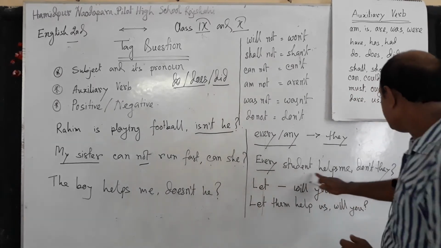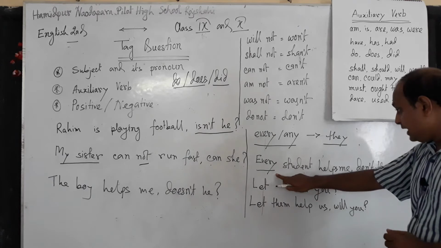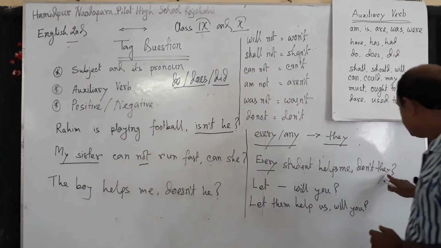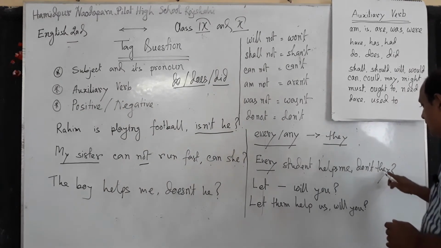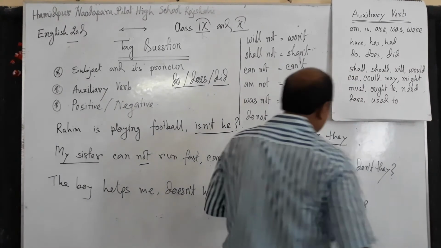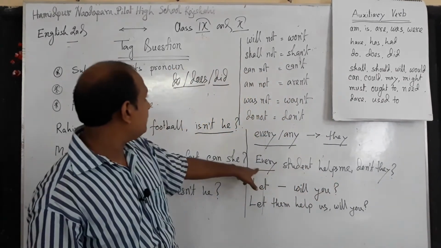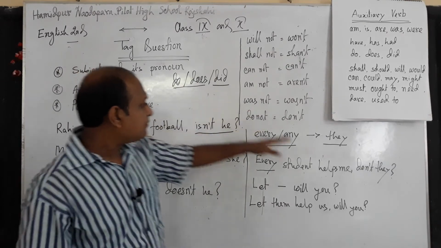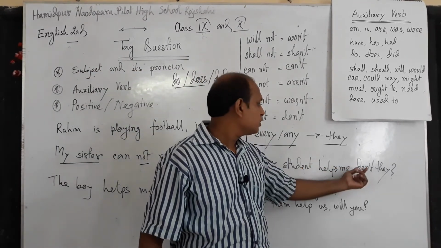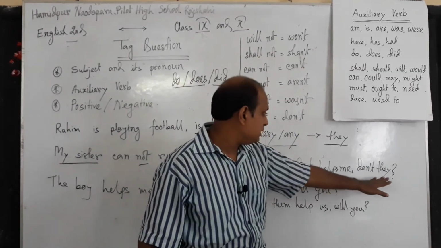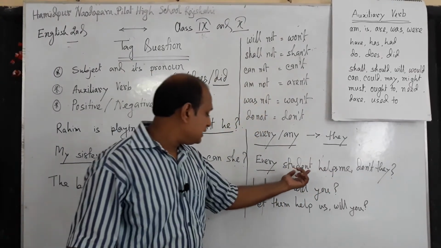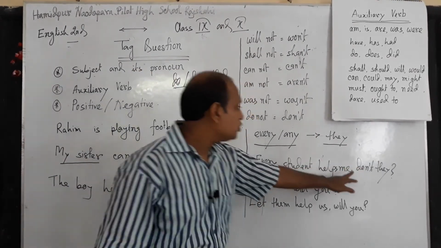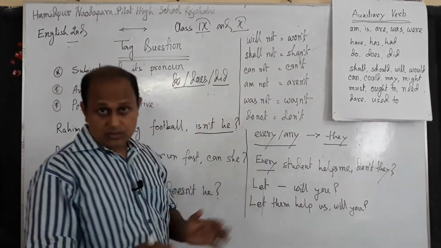As there is every, we take the pronoun they. And after they, as there is no auxiliary verb, we will use do, does or did. So after they, we use do. As it is a positive sentence, we will use not. Our answer is don't they.